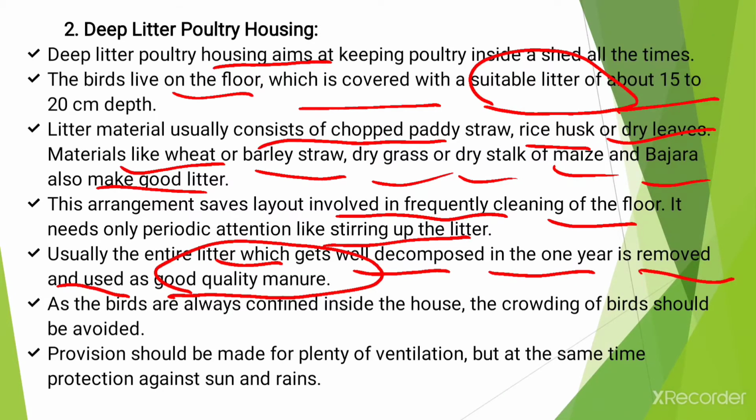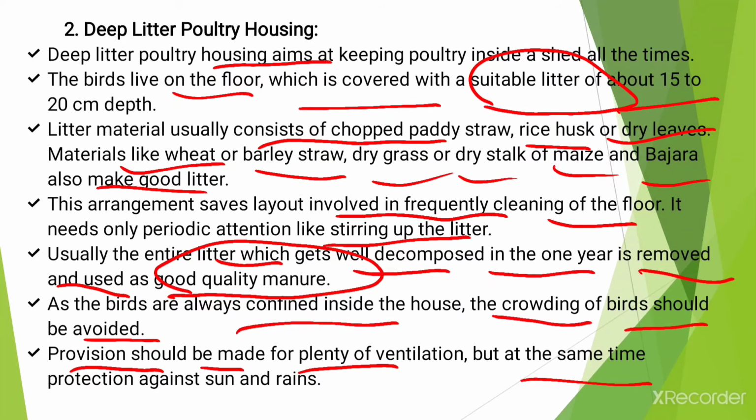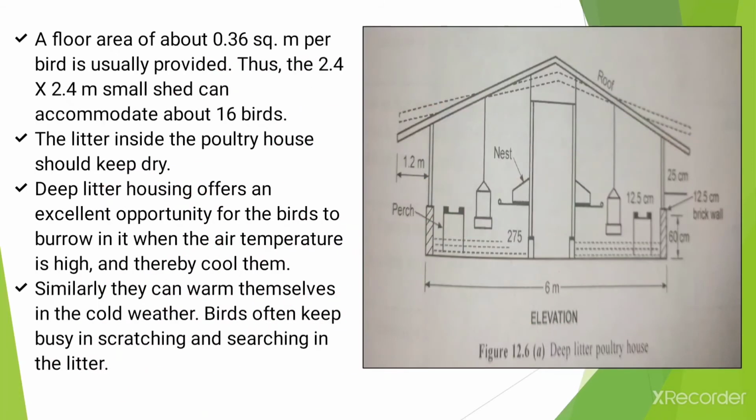Okay, and as the birds are always confined inside the house, the crowding of the birds should be avoided. Then provision should be made for plenty of ventilation, but at the same time protection against sun and rain. Okay, then a floor area of about 0.36 square meter per bird is usually provided. Thus a 2.4 by 2.4 meter small shed can accommodate about 16 birds.